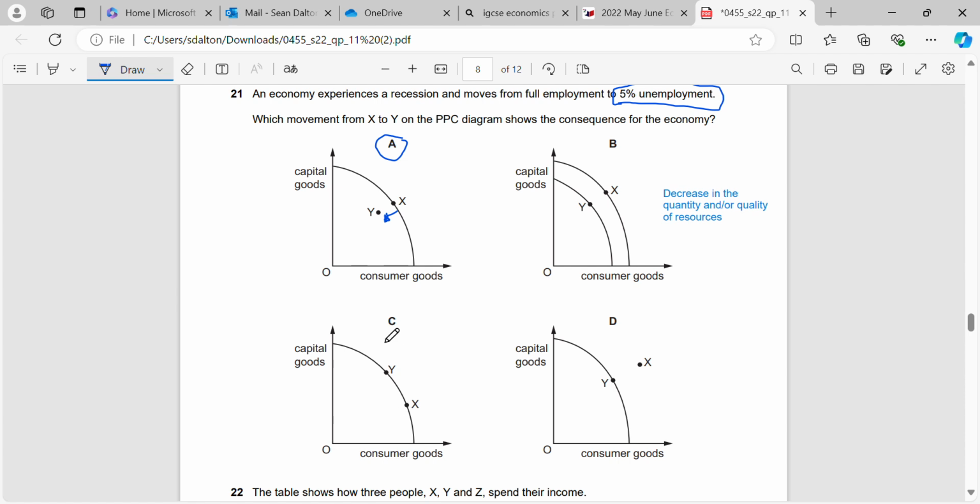X to Y in C, that just shows an opportunity cost. So we've just made a decision that we want to produce more capital goods instead of more consumer goods. So that's not going to show unemployment, it's just showing an opportunity cost. And from here, from X to Y, we were at a position of scarcity, so we didn't have enough resources to achieve this level of production, and now we've moved to a point where we're at an efficient level of production. However, we know that we've got 5% unemployment, so we know that we're not being efficient. Therefore, we have to be somewhere inside the curve.